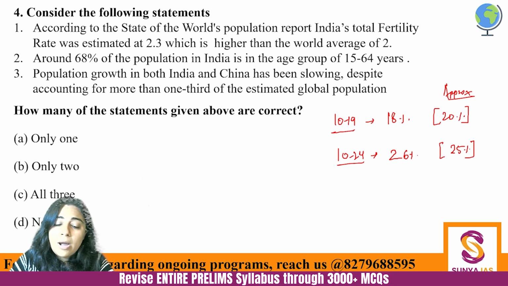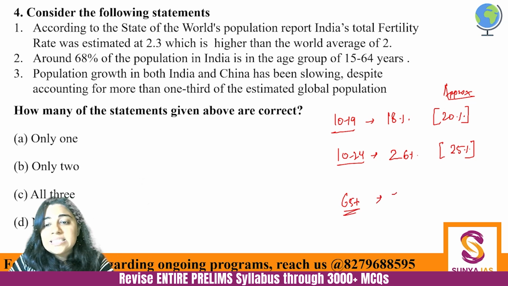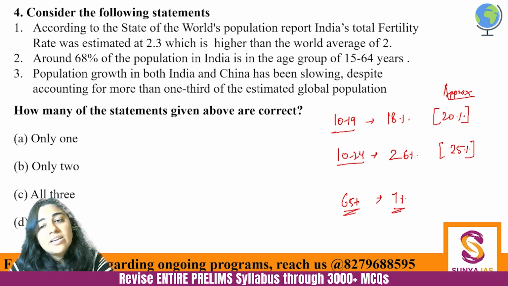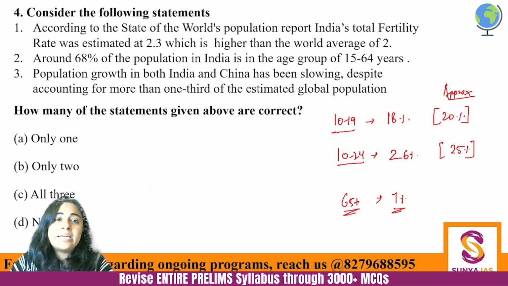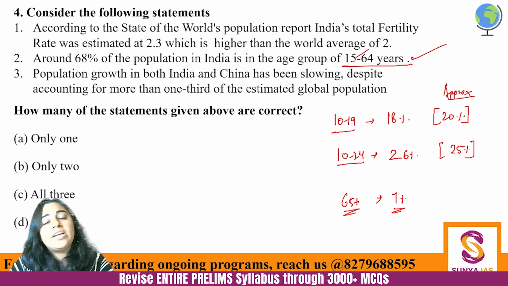And if we talk about the 65 plus का जो age group है हमारा, which we call senior citizens, 7% people, hardly 7% people are in that age group currently. ठीक है, so we have a very young population, very very young population, and 68% of that population is in 15 to 64 years of age. So first is correct, sorry, second is correct, first is incorrect.